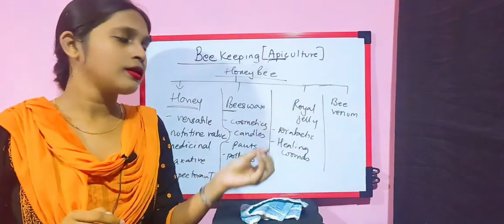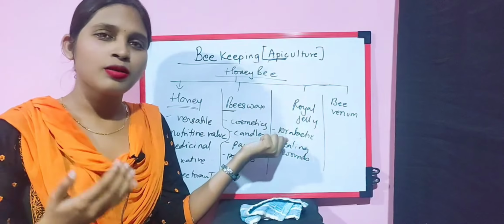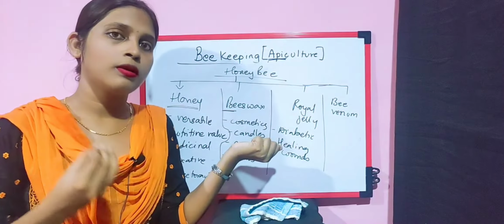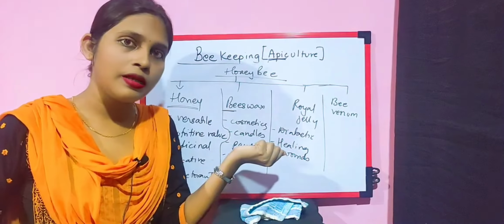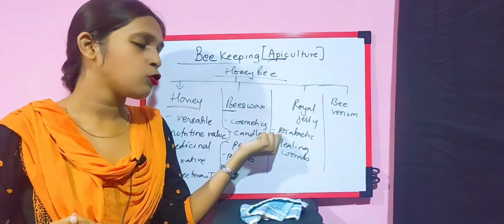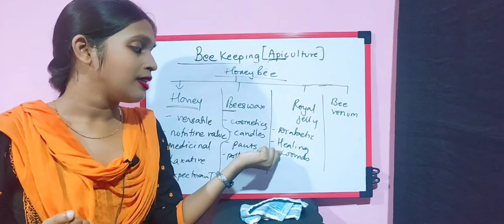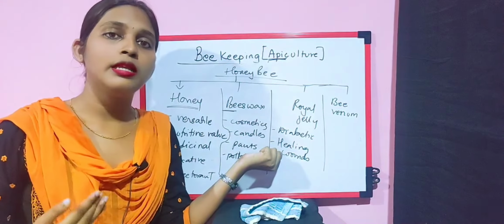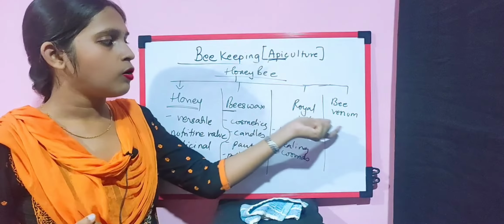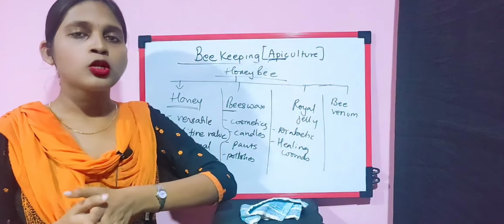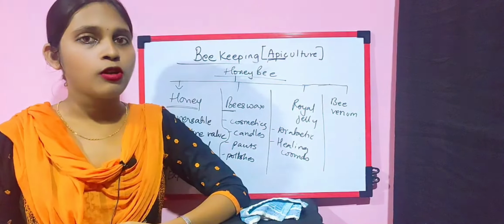Royal jelly is extracted from the glands of very young honeybees, and it is basically used by diabetic patients, as well as being really good for healing wounds. Then we also obtain bee venom. So that's all about the products which are obtained from the honeybee.